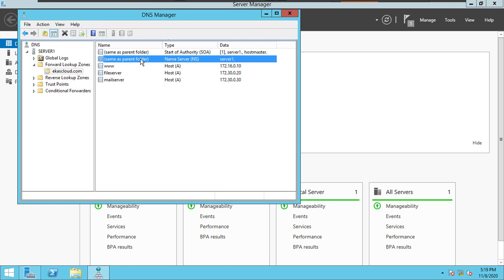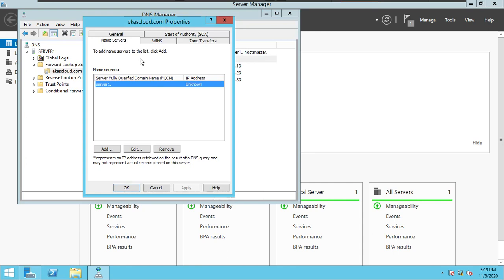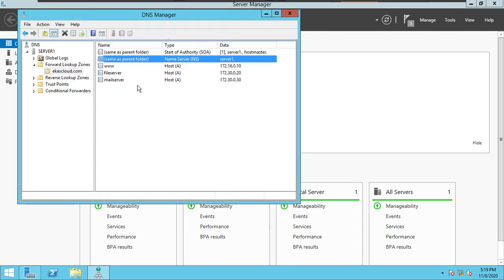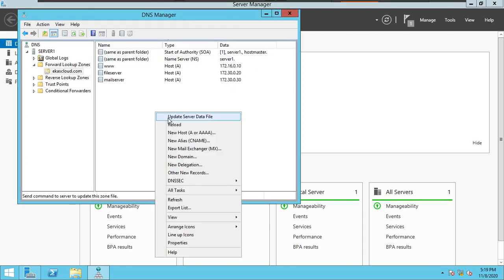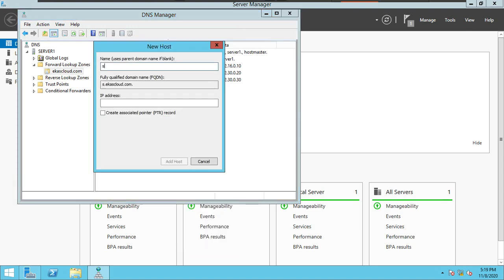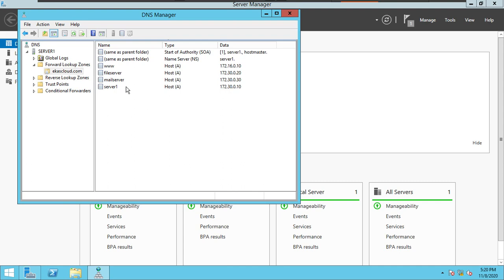How to create a glue record? A glue record is nothing but a name server record. I will double click on the name server record. Before that, I have to check the IP address. Let me create one host record called server 1. Why am I creating server 1? Because server 1 is the DNS server of ekascloud.com. 172.30.0.10 is the IP address of this DNS server. I have to create a host record to create a glue record. This is a host record for creating a glue record.